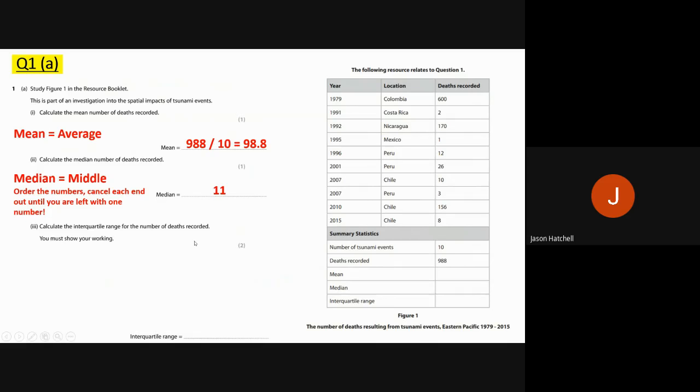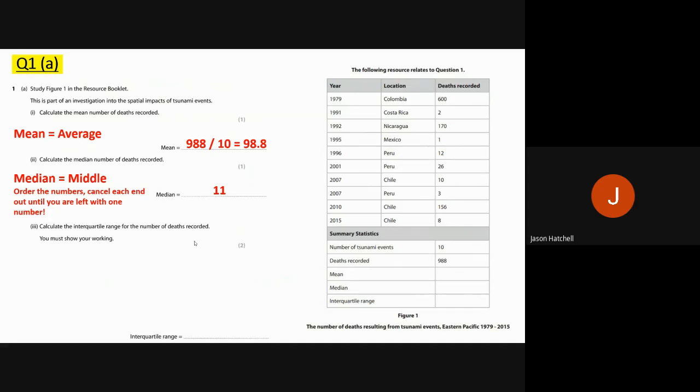And the third part of this calculation question was calculate the interquartile range for the number of deaths recorded, and you must show your working here. So you cannot just write down a number. So it's 2 marks, 1 mark for the working being correct and 1 mark for the answer being correct.